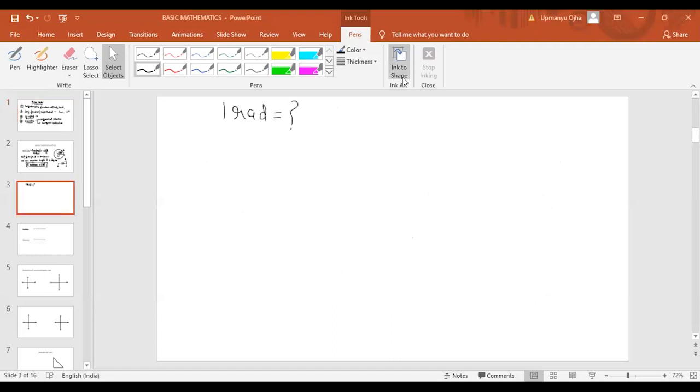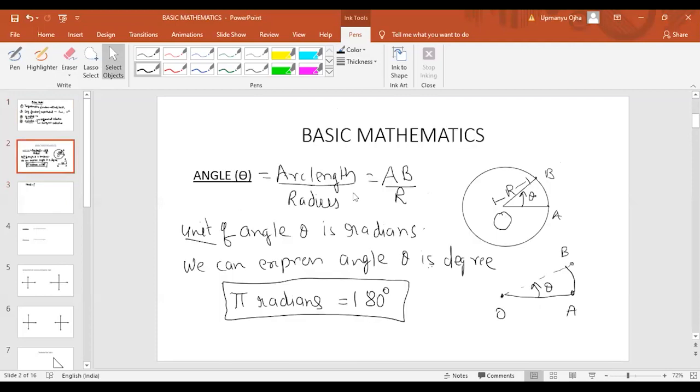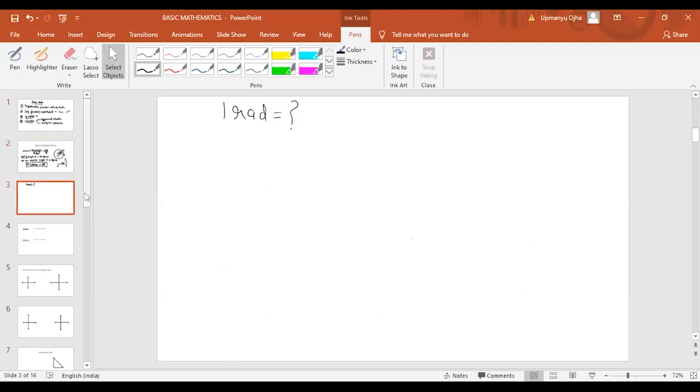Now let's get back to this point. That angle was measured in radians. We can also express angle in degrees, and the relation between radians and degrees is what? Pi radians is equal to 180 degrees. Now, can we find the value of 1 radian? Yes, we can find the value of 1 radian with the help of the unitary method.